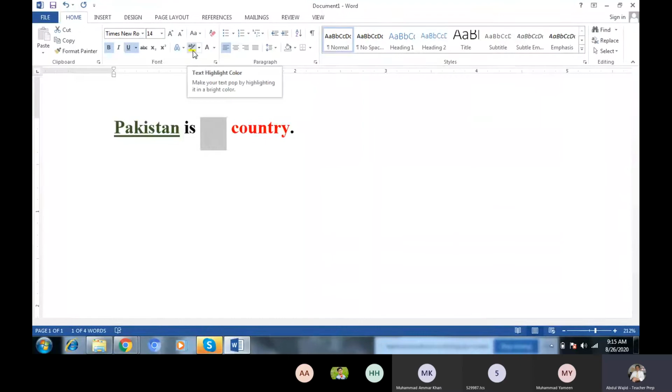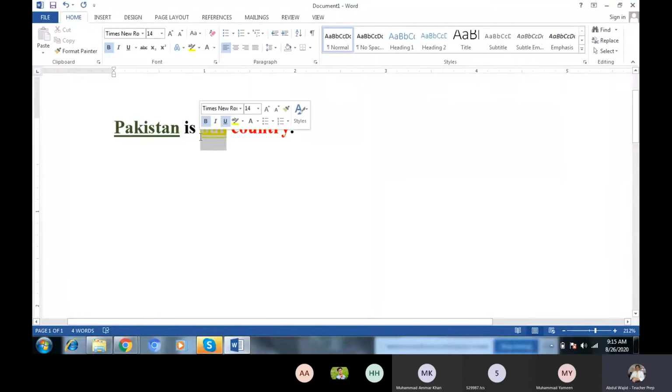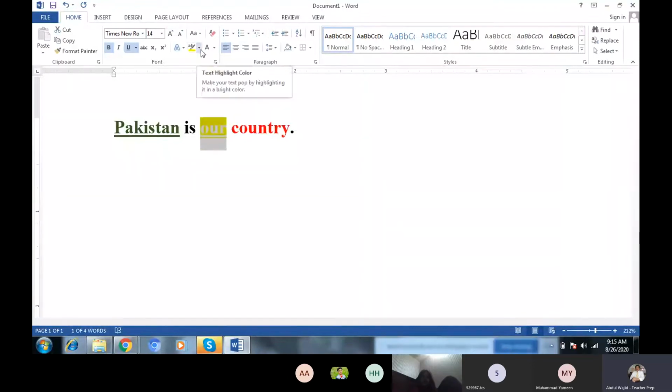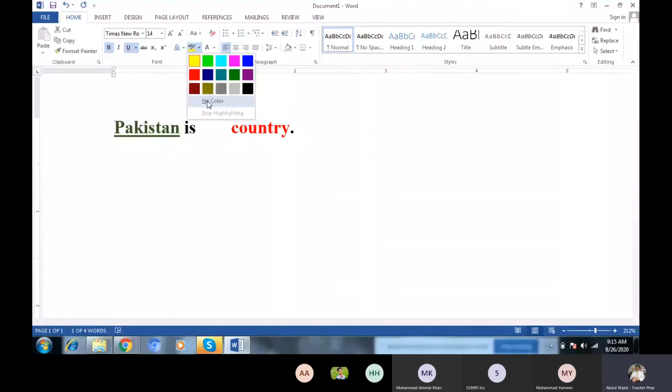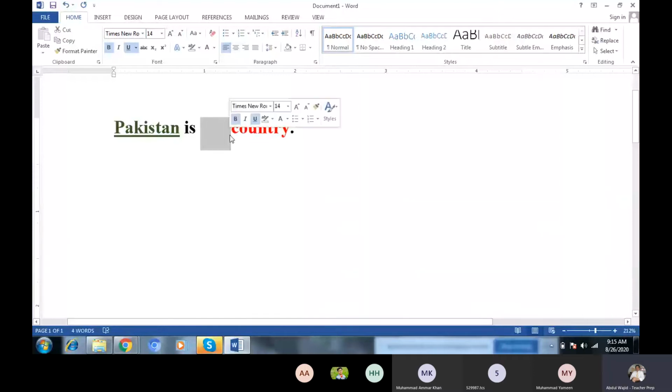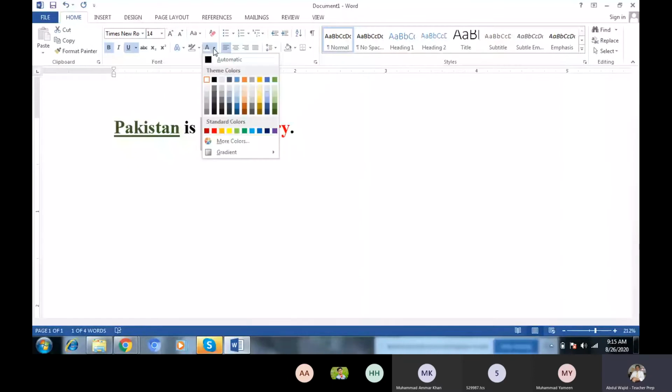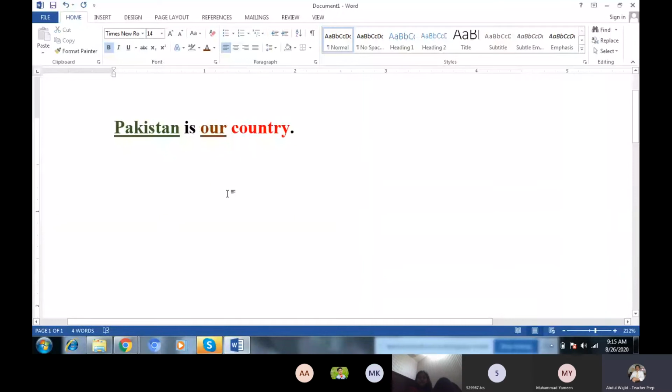This is used for the background of the text. Now you see when the color changes, the background color is changed, and now it is visible. White color is visible. If you change the background color of the text to green, it is visible. With no color, it is not visible. Now we will select this one and go for any color you want. Now it is changed.